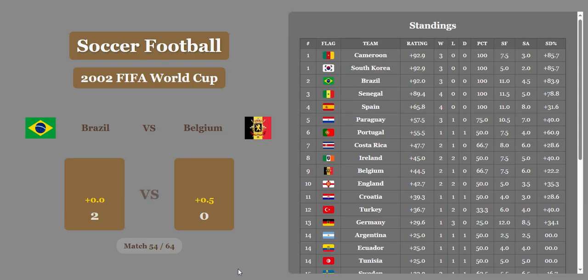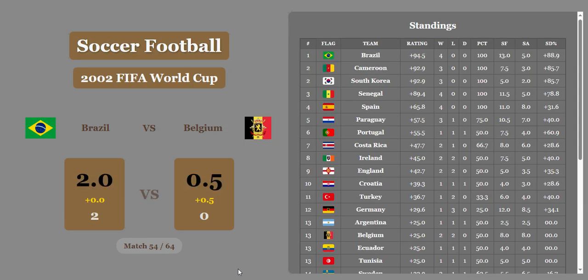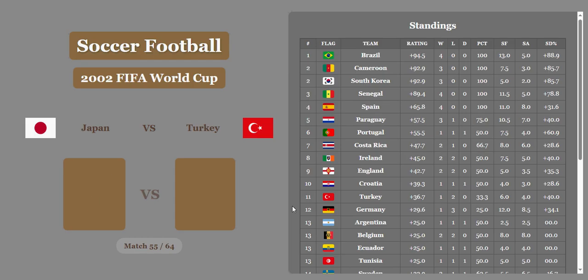Brazil wins 2-0.5 after economics are considered. Brazil crawls their way into 1st place. Belgium tied in 13th now. 2nd place Cameroon and South Korea. 3rd place Senegal. 4th Spain. 5th Paraguay. Japan 0. Turkey 1.